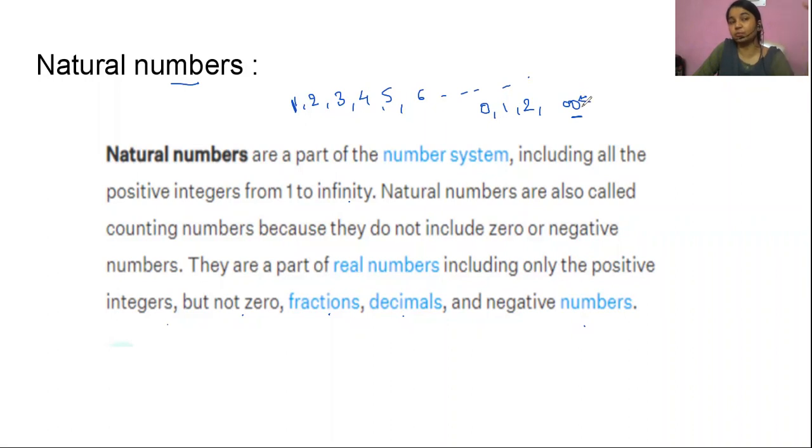We don't know how many numbers we can count, right? So including zero, it will be a whole number, but it must not be in fractions. Then we came to natural numbers, which exclude zero, and only positive integers become natural numbers, right? So let's proceed further.